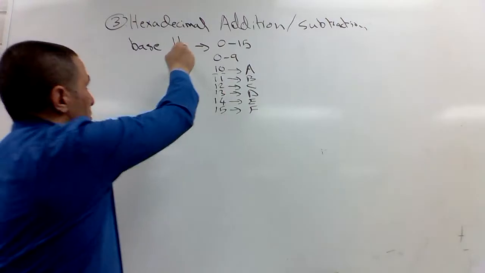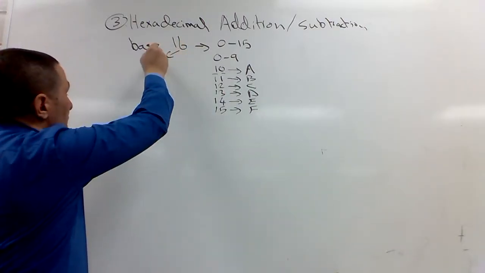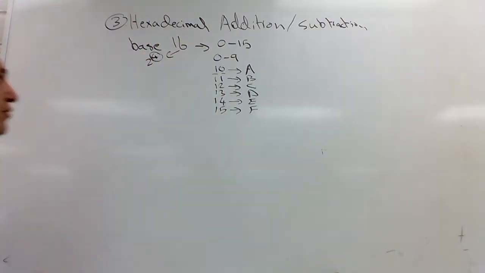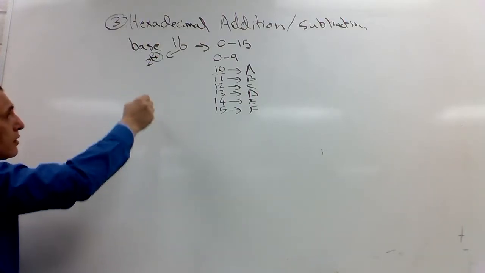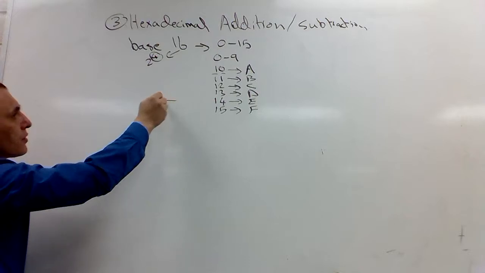And remember, this is 2 to the power 4, meaning I group into 4s if I'm converting to binary. For example, let's say I have what? Let's do the addition first.